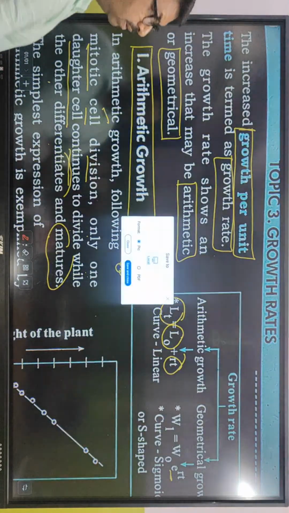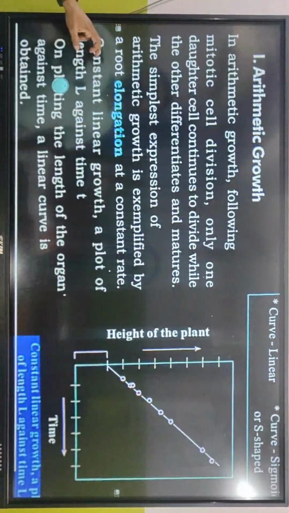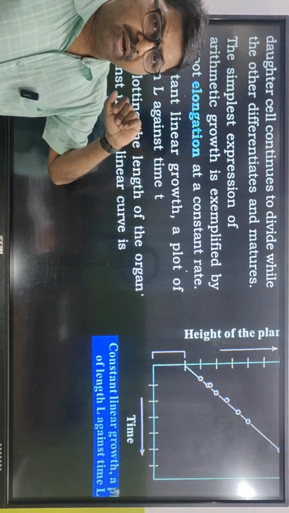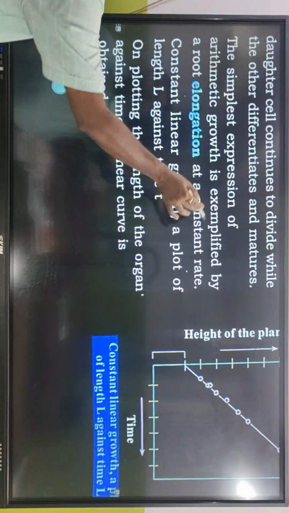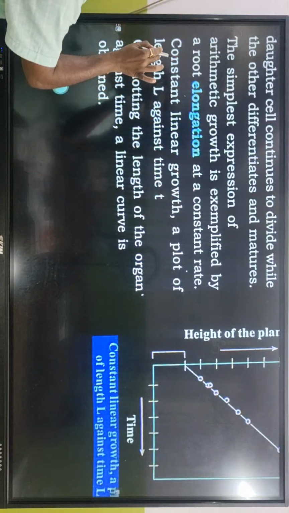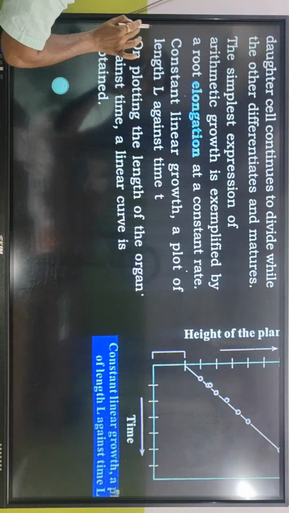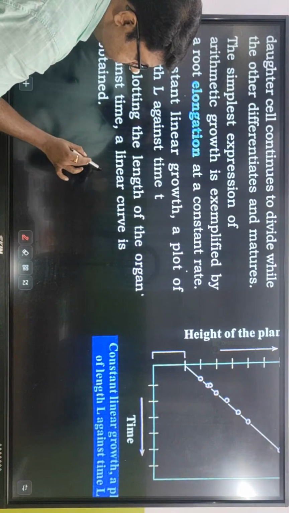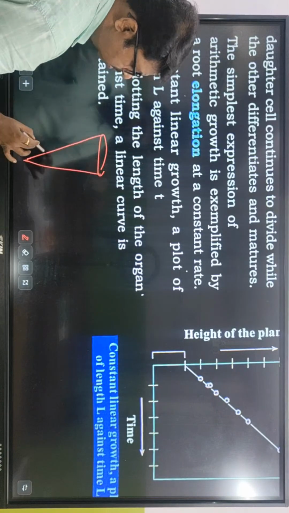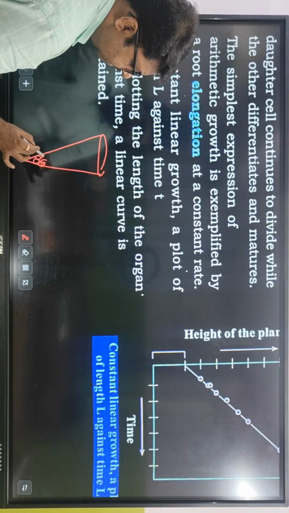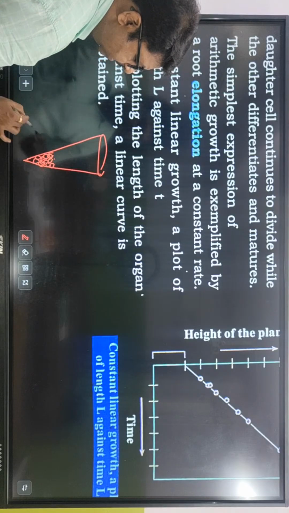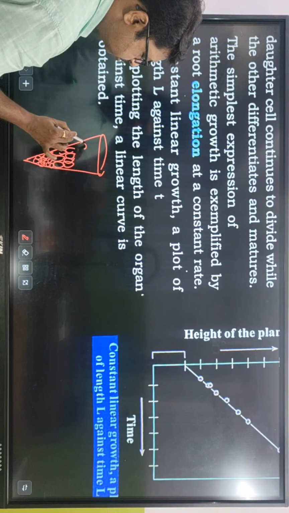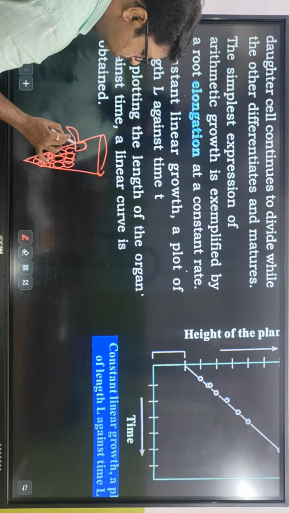Okay, now the simplest expression of arithmetic growth is exemplified by a root elongation at a constant rate. Constant, the root কিভাবে ডেভেলপ করে ঠিক এরকম ভাবে ডেভেলপ করে. In case of root, if this is the root, there are some cells at the base which are called zone of meristematic activity. তারপরে কি আছে? Zone of cell elongation. তারপরে কি আছে? Zone of cell maturation.